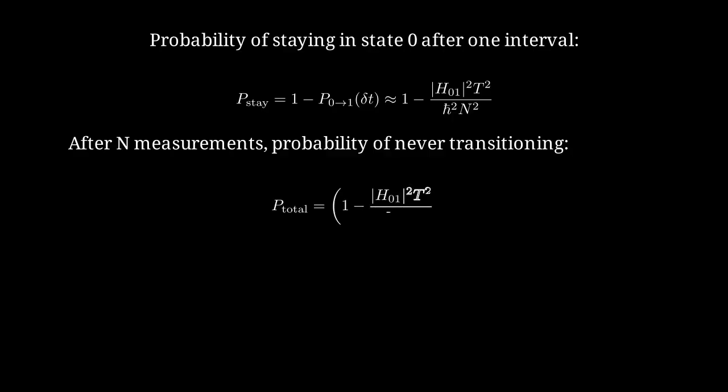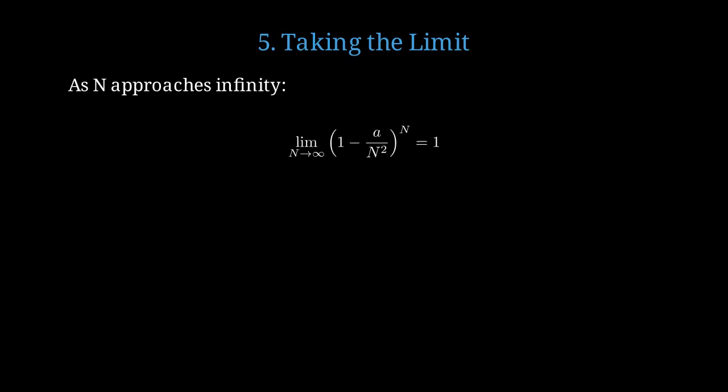After n consecutive measurements, the probability that we never observe a transition is this quantity raised to the nth power, since we need to stay in state 0 at every measurement. Now comes the crucial step. What happens as we make more and more measurements? Let's examine what happens when n becomes very large, meaning we measure more and more frequently. This limit equals 1. This is the key mathematical result. As we measure more frequently, the probability of remaining in the initial state approaches certainty.